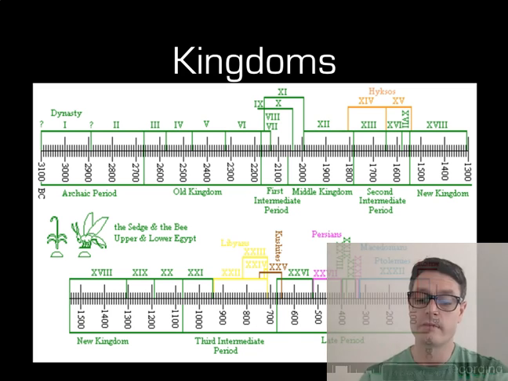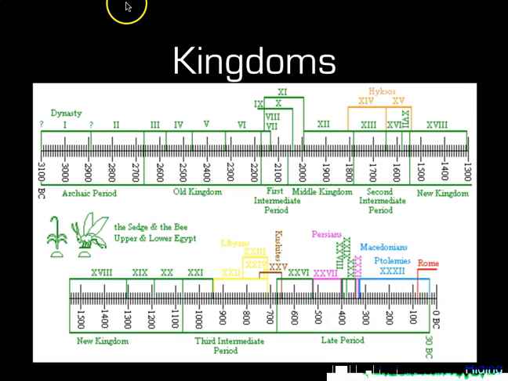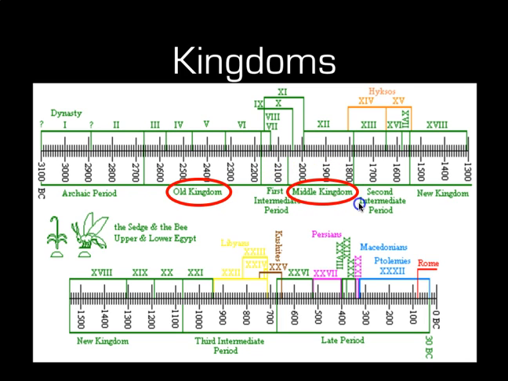So let's have a look at this image here, and I'll get rid of myself so we can see a little bit better, and we'll try and draw some little images on here to make sense of the terms we're looking at. When we talk about ancient Egyptian history, we really talk about three main periods, or that's what most scholars and most people focus on. The Old Kingdom period, the Middle Kingdom period, and the New Kingdom period, which extends down here too.